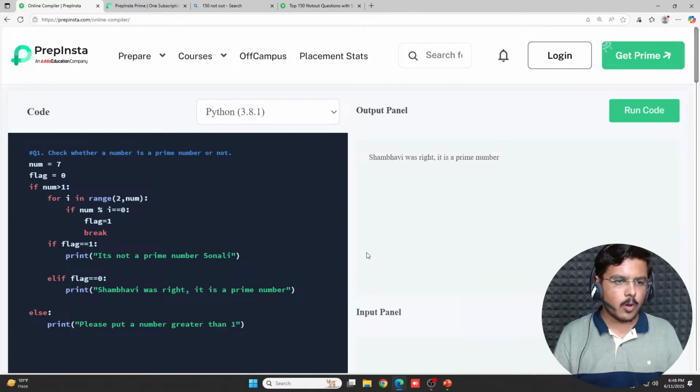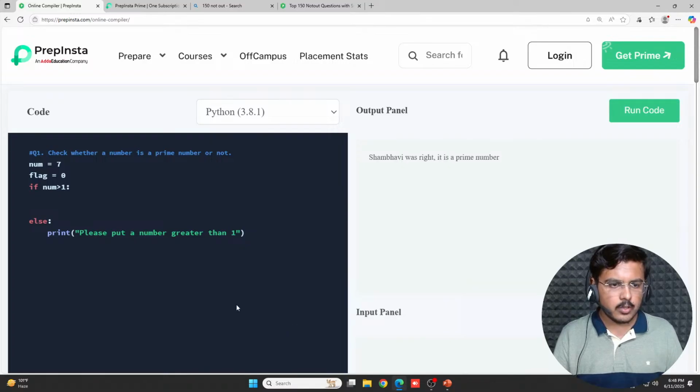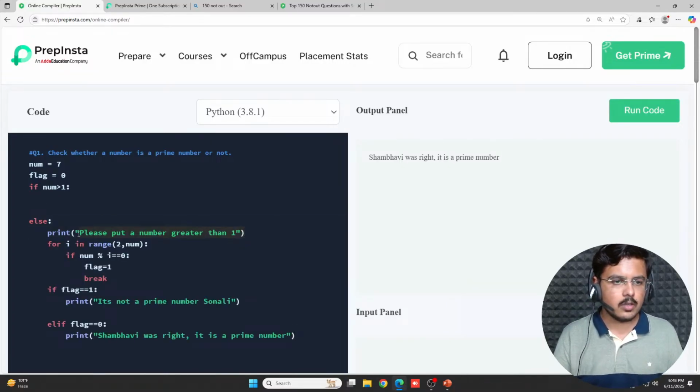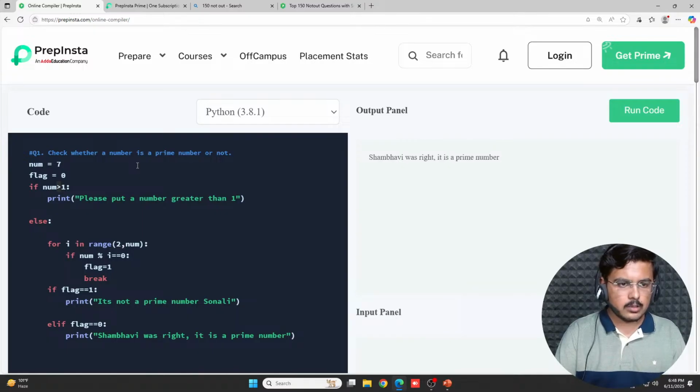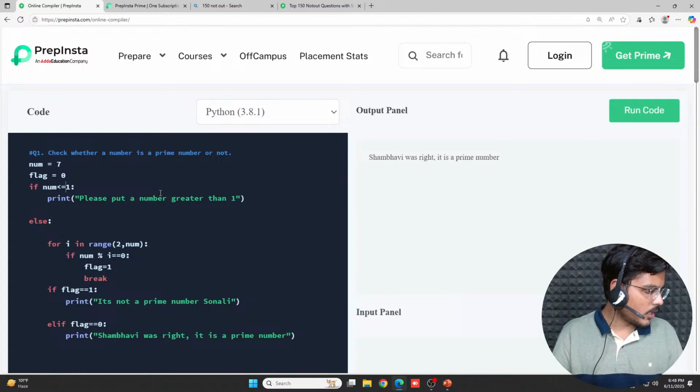Prime number code on else block. Okay, so you're wanting this code to be put here. Okay, you want this code to be put here. Okay, no issues. If number less than equal to 1, so you want this, correct? It will be easy. No, it is as same as that. It's as same as that. See, output hasn't changed, it is same.